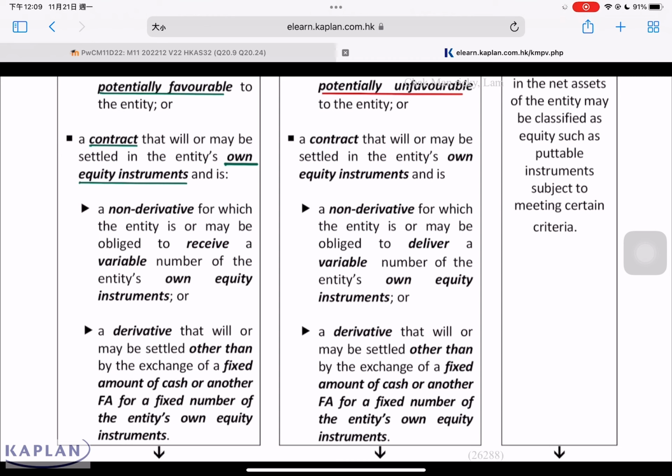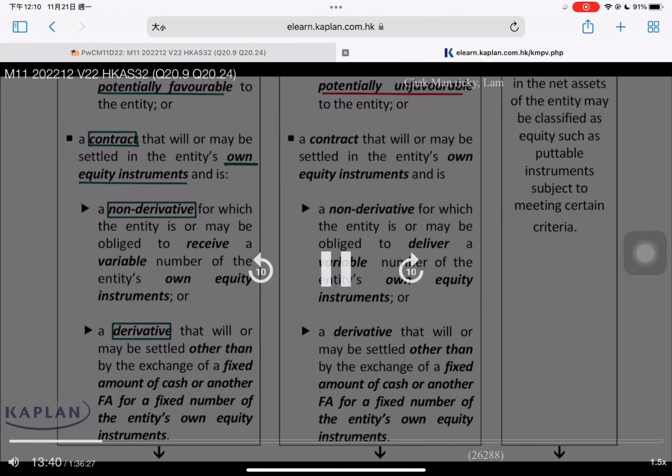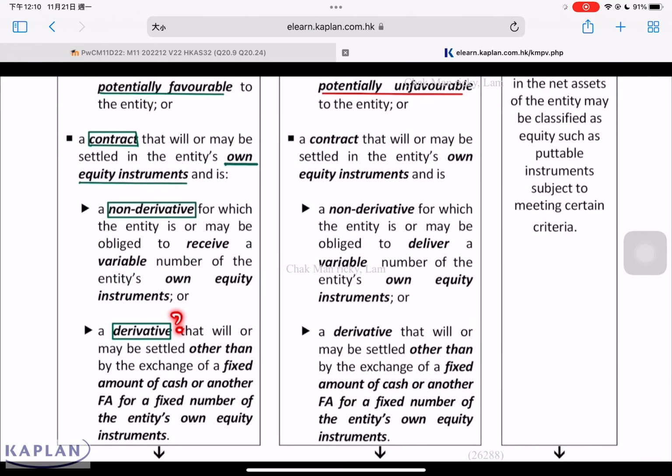If a contract involves the settlement of own shares or own share options, we have to ask ourselves whether this contract is derivative or non-derivative in nature. Earlier we discussed the meaning of derivative and non-derivative. Is the contract like a forward contract, futures contract, swap contract or option contract? If the answer is yes, then it is derivative in nature. Otherwise, it is non-derivative in nature.